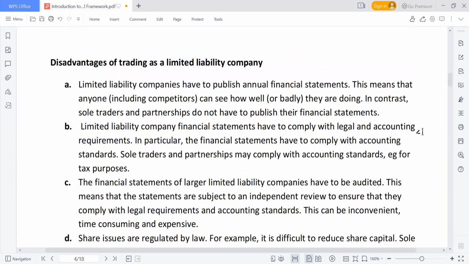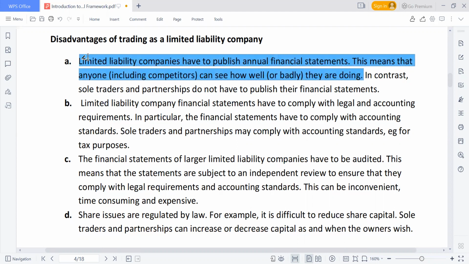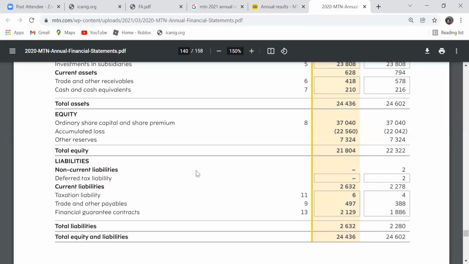Let's also look briefly at the disadvantages. A limited liability company has to publish its annual financial statement. This means that anyone, including competitors, can see how well or how badly they are doing. You can see now that I can just go to the MTN website.